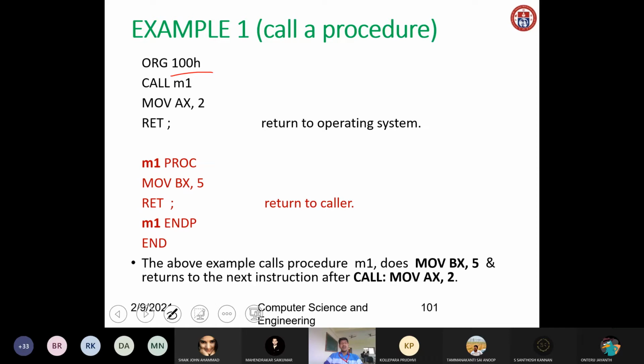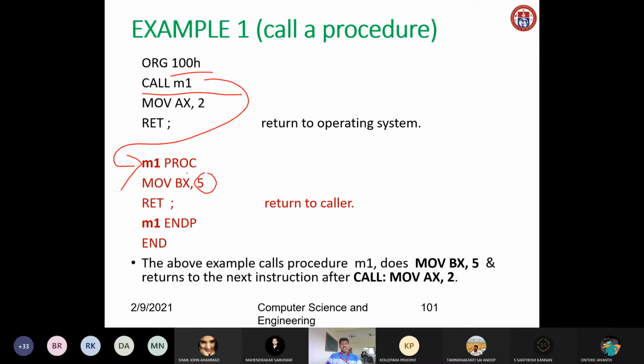This one is a procedure call. When we write it like this, it will come to this location, M1. M1 is the name of the procedure, and PROC is an assembler directive. Now we are executing this procedure. What we did here is simply assign the value 5 into the BX base register. Whatever value is available here, 5, is assigned to BX.